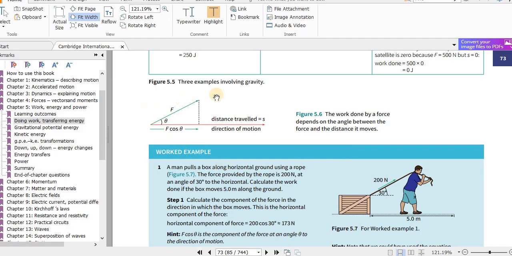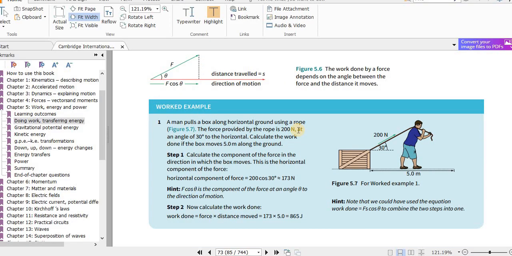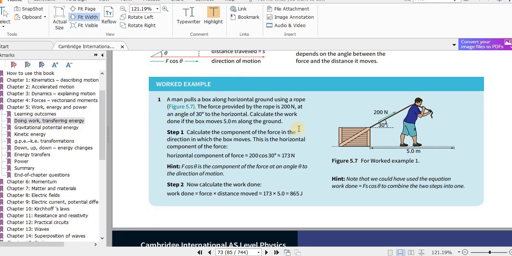So here you have the force F, angle theta, and this is the distance moved in the direction. It's moving in this direction, so it's F cosine theta. So if you want the force in the direction that it is moving, or even you can resolve the distance in the direction of the force, either way you will get the same answer. Or simply you can say it's F times S and cosine of the angle between the two vectors F and S respectively. Okay, let's go through an example to help you all understand this better.